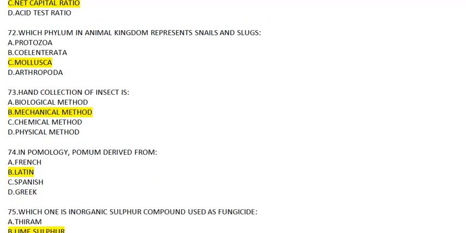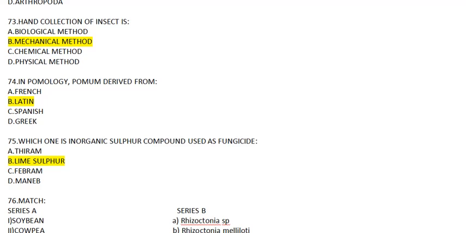72. Which phylum in animal kingdom represents snails and slugs? The answer to this will be Mollusca. Question number 73. The hand collection of insect is a biological, mechanical, chemical or physical method. Well, in this question one can get confused between mechanical method and physical method. So to clarify that, physical control is basically the use of temperature, moisture, light traps, radiation, etc. While in mechanical method, it is hand collection.